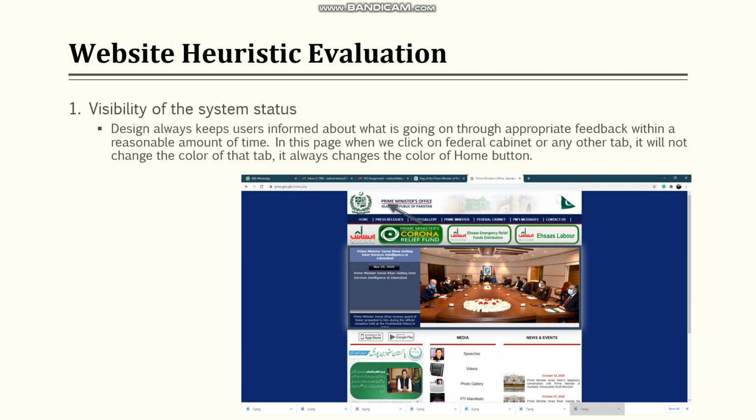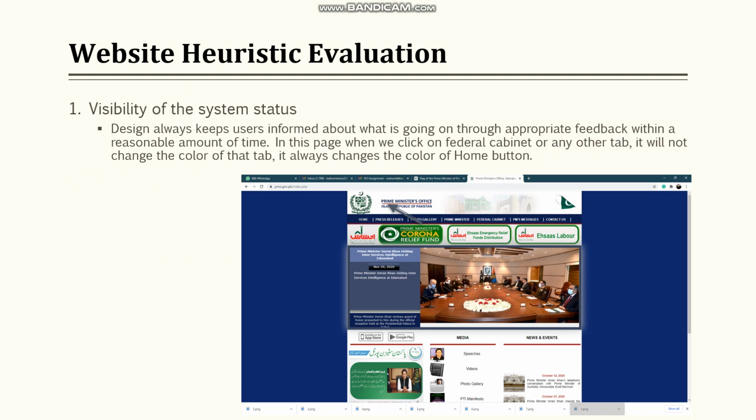The first point is visibility of the system status. It says that the design should always keep the user informed about what is going on through appropriate feedback within a reasonable time. In this web page, when we click on the federal cabinet or any other tab, it does not change the color of that tab, so the user cannot know where he is. It only changes the color of the home tab. If we press press release, it does not change the color of press release.